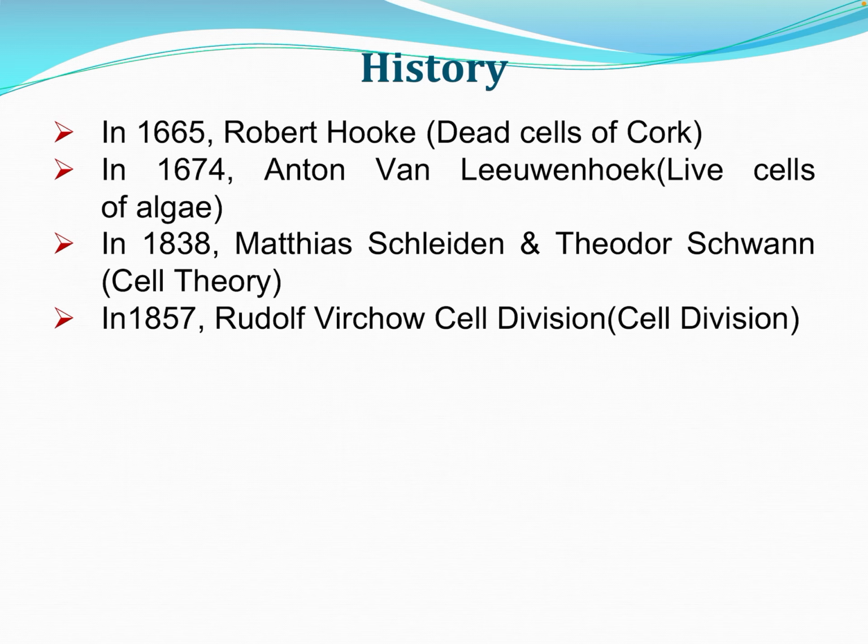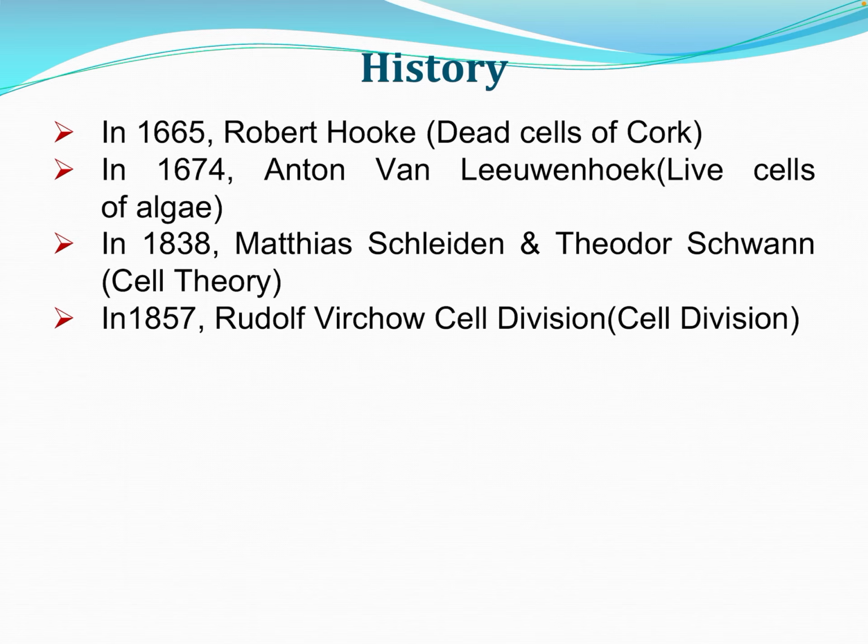So, starting from the history of cell, as we know, the first cell was viewed by Robert Hooke in 1665 under a microscope, and it was actually a dead cell of cork. After a decade, Anton von Leeuwenhoek in 1674 viewed the first living cell, and that living cell was that of an algae.